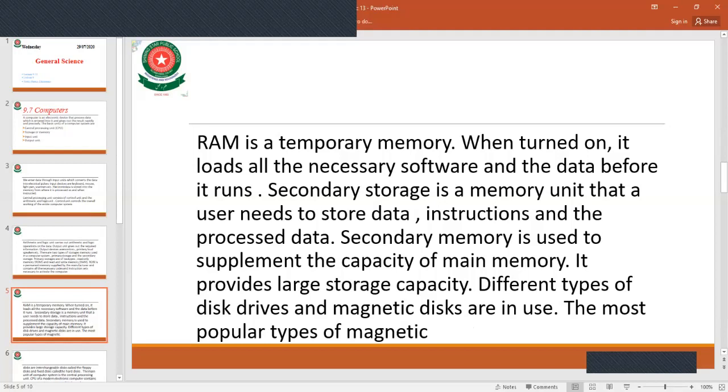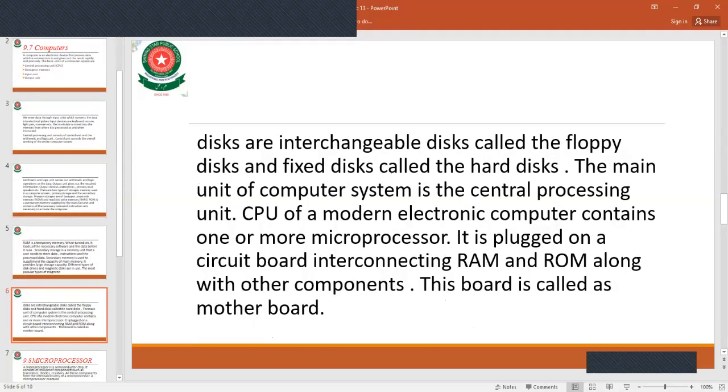Different types of disk drives and magnetic disks are in use. The most popular types of magnetic disks are interchangeable disks called the floppy disk and fixed disks called the hard disk. These storage devices, floppy disks and hard disks, are mostly used in our PCs or computers.